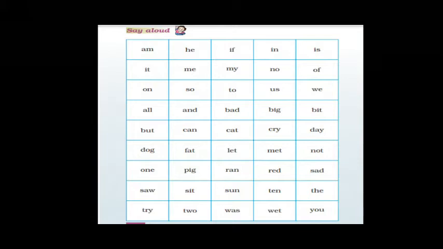Like K for kitten. B for butterfly, C for cat, R for rat, F for fish, S for seal, S for seagull, E for eel, L for lizard, B for bee, E for elephant, F for flea, A for alligator, D for donkey, and W for whale. So what you have to do? You have to trace the letters as well as read the names of the animals as well as insects.